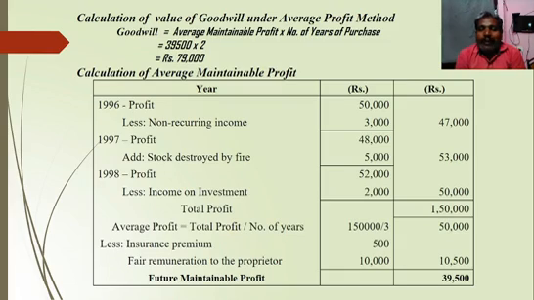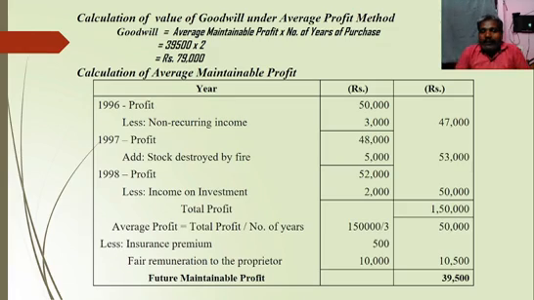So we should add it back because there is no insurance claim. That means we should add the stock destroyed by fire. Then only we will calculate the actual profit earned in the year 1997. So 48,000 plus 5,000, the overall profit in the year 1997 is 53,000. Then the next year is 1998.